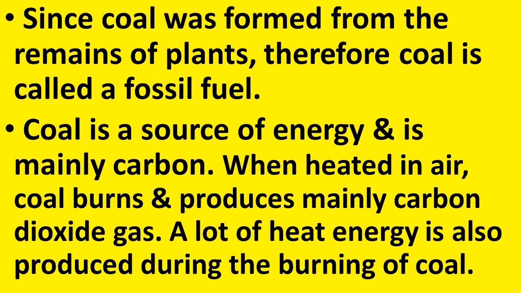So, why do we use coal as a source of energy? Because it contains mainly carbon, and when it is heated in air, coal burns and produces carbon dioxide gas. Along with this carbon dioxide gas, a lot of heat energy is also produced.